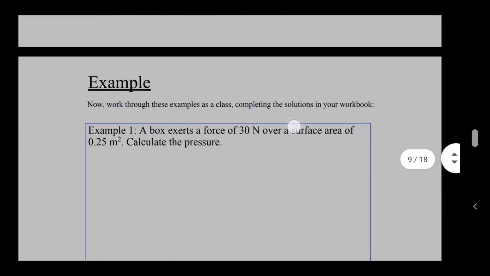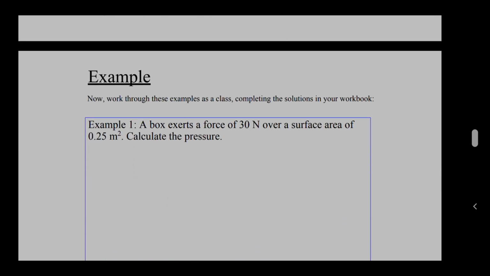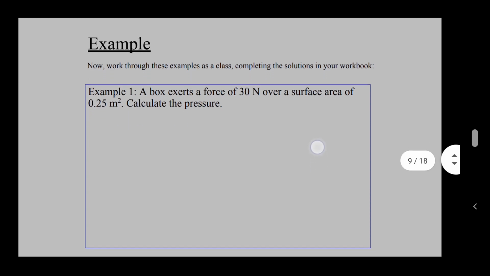Okay. Now we're going to go through some examples, and I've actually just written the examples down. So what I almost encourage you to do is, after I've talked about it, pause the video, answer the question yourself, and then see if your answers correlate to the answers I have in the next slide. Okay, so example 1, a box exerts a force of 30 newtons over a surface area of 0.25 meters squared.